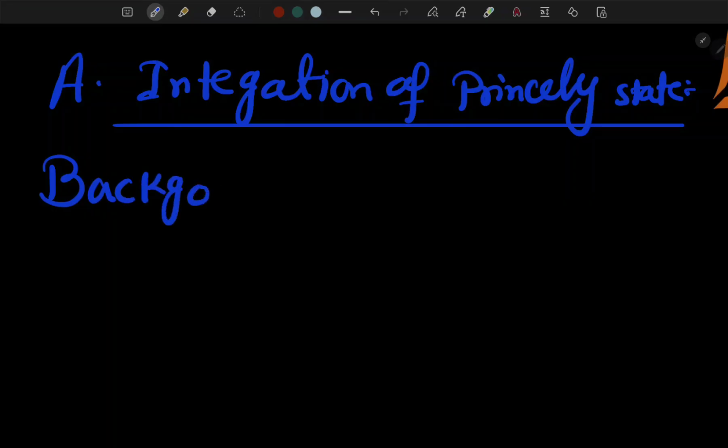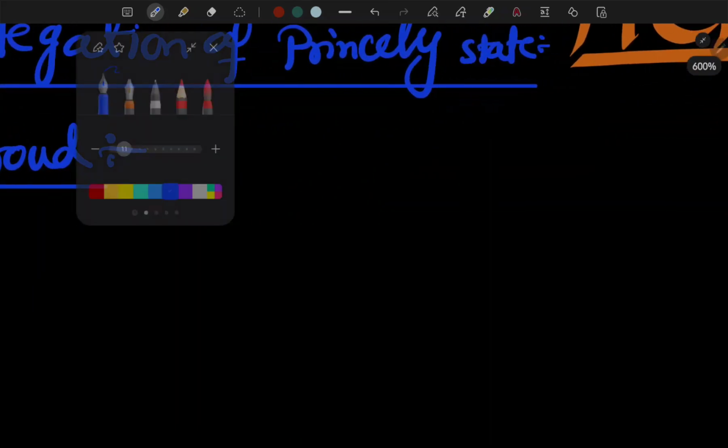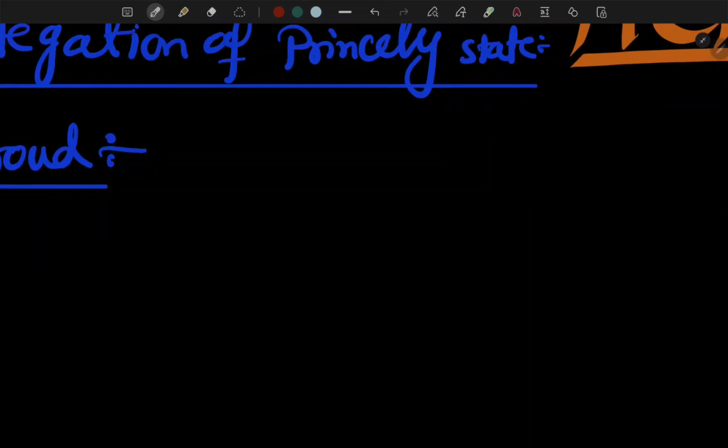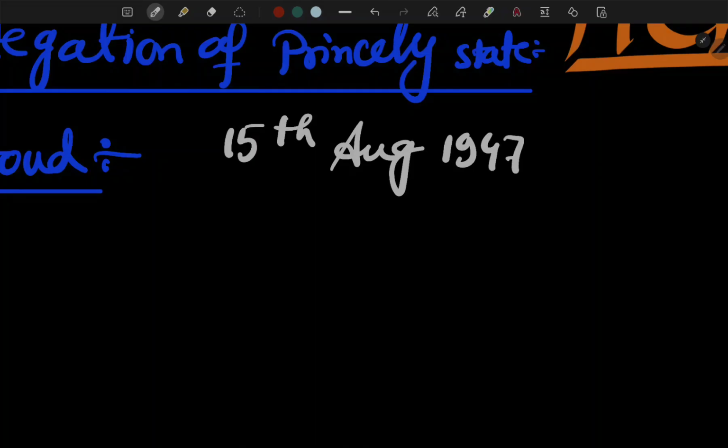For the integration of princely states, we first discuss the background, how the Indian Independence Act was passed. On 15th August 1947, India got independence, right?